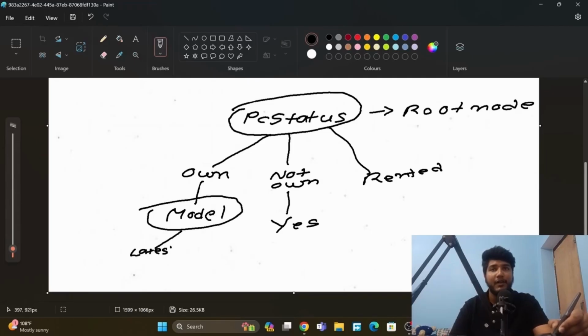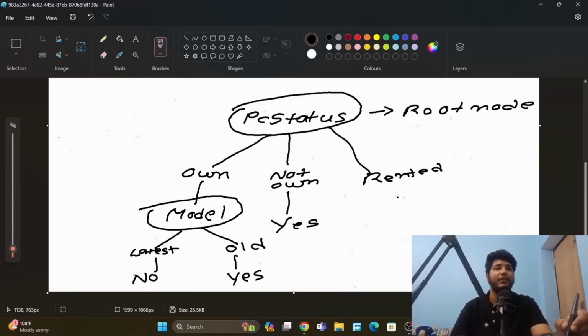Latest or old. If the model is latest, he should not buy a PC. Okay, the decision should be no. If the model is old, he should buy the PC. So this is the decision. This is what a decision tree is. And here we can do the same for rented. And we can go on like this and create more edges and nodes.